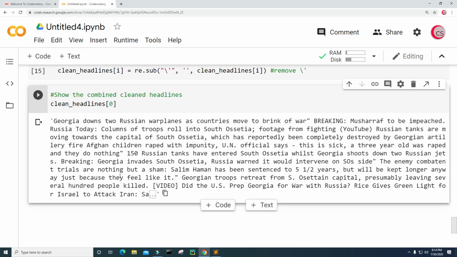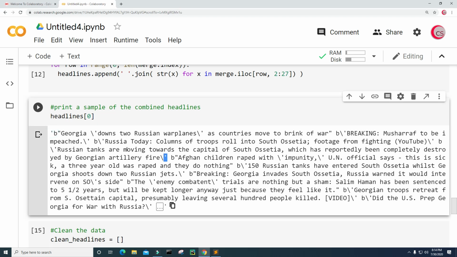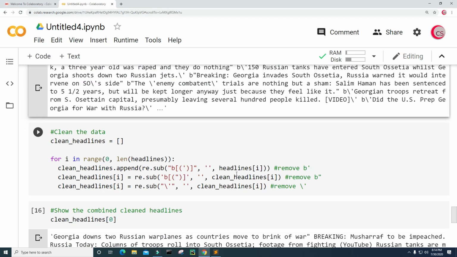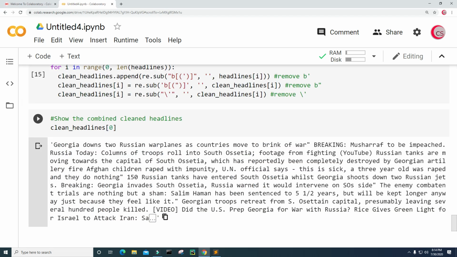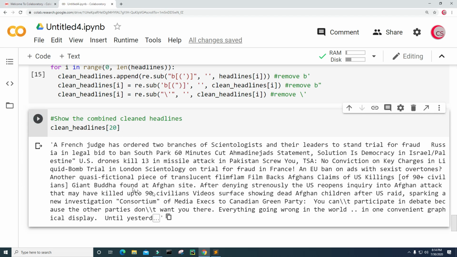All right, so now we can see that the data looks a lot cleaner than it did before. If I go back up, this is what the data set looked like before, where you can see all the b's and the slashes and the single quotes and the double quotes. And now the data looks like this. So I think it looks a lot better. Hopefully I didn't remove something that's needed. Let's take a look at another index, let's say 20, and let's run this. Okay, so the data set is looking decent. It's looking cleaner than it did before. All right, so now we have this nice clean data set.